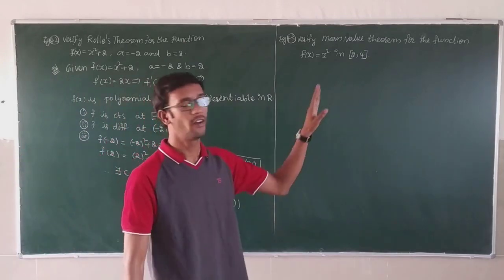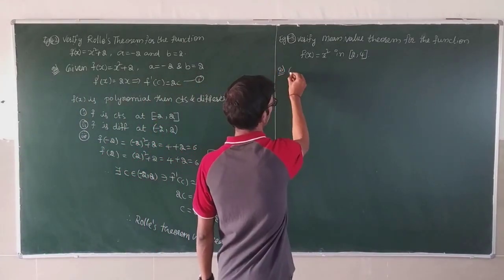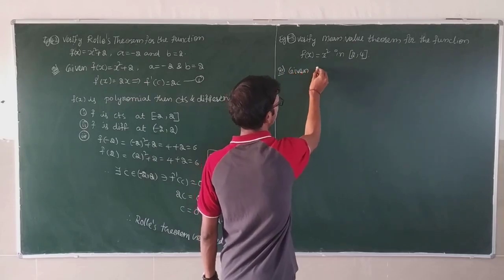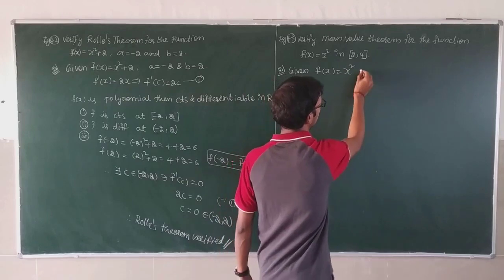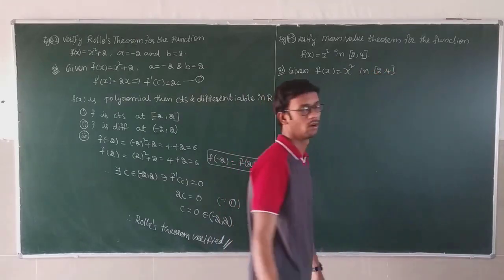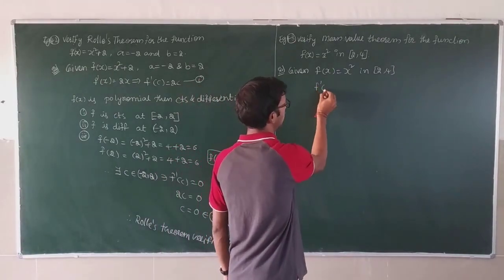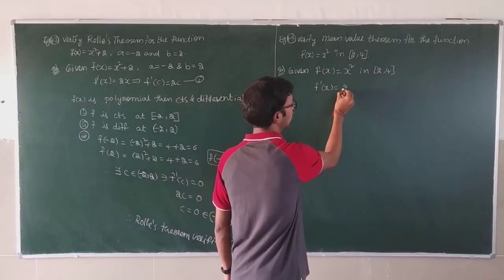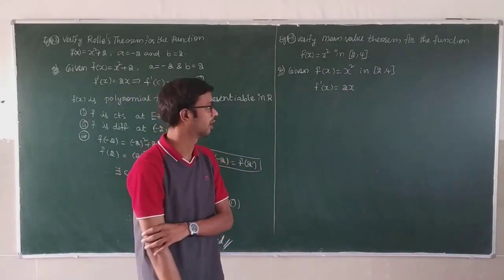Next, the mean value theorem verification is asked. So first, given f of x is equal to x square in the closed interval 2 comma 4. f dash of x is equal to 2x.